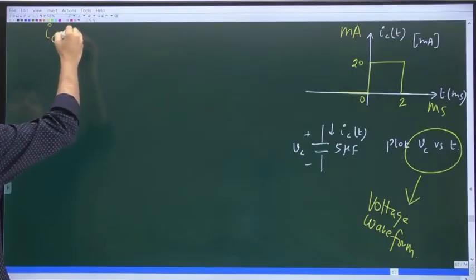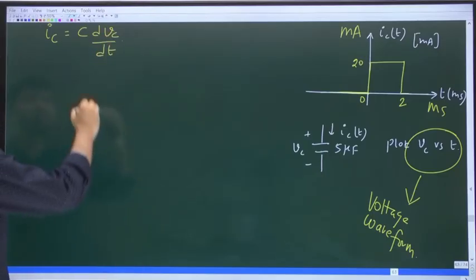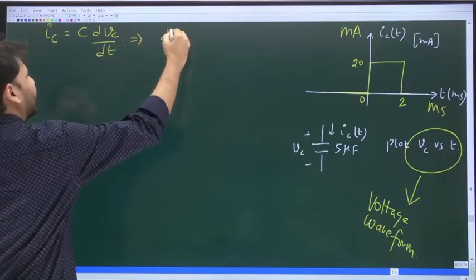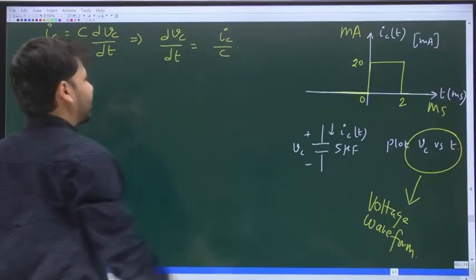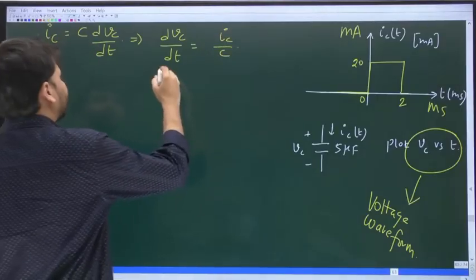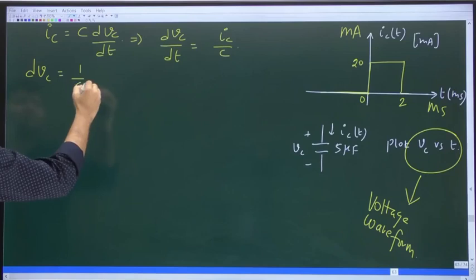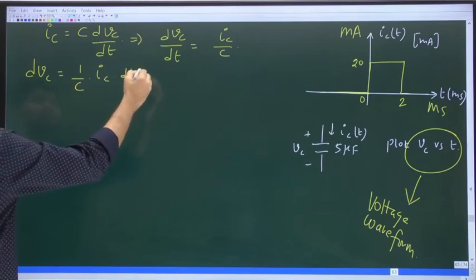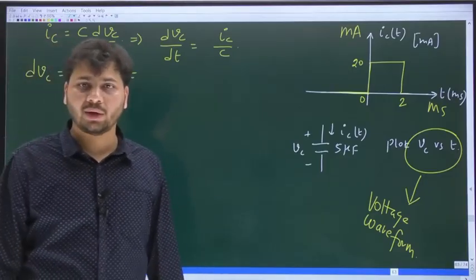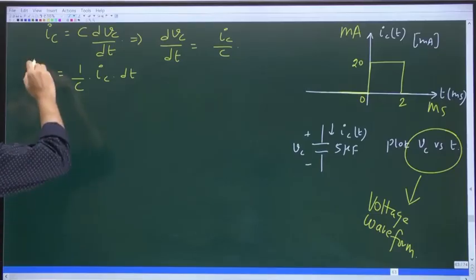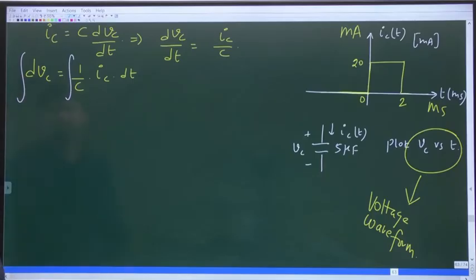The starting point is IC equal to C times dVc by dt. From here we can write dVc by dt is IC by C, and dVc equals 1 by C times IC times dt. Now we should integrate on both the sides.